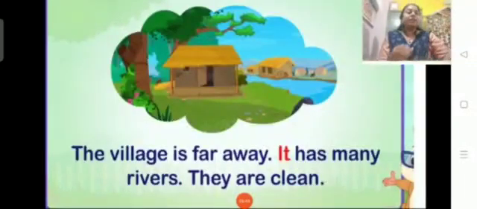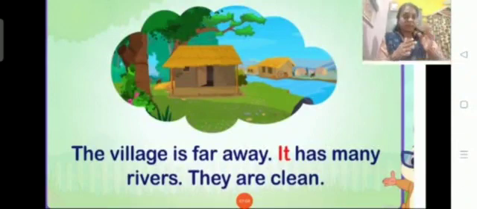Now, the village is far away. It has many rivers. They are clean. Just observe, there is a village which is far away. It is representing the village. It has many rivers. It is not having only one river. You can see the rivers flowing around the huts.